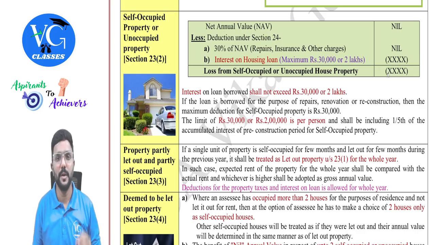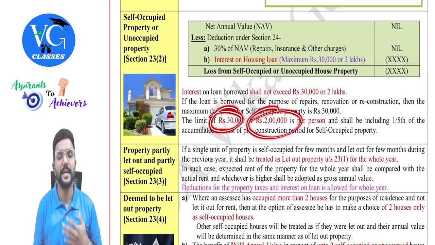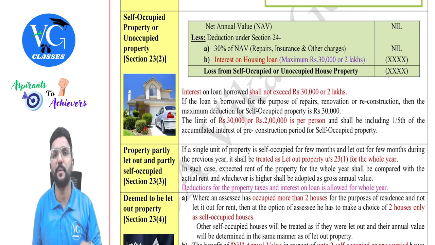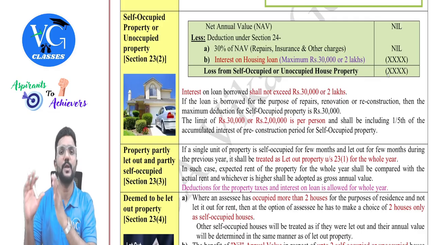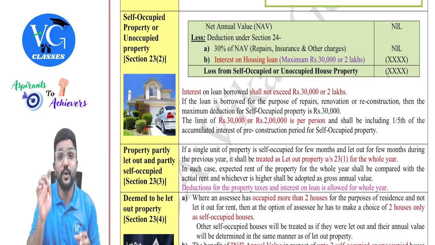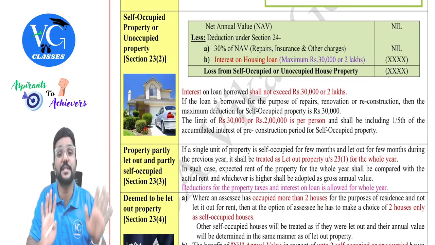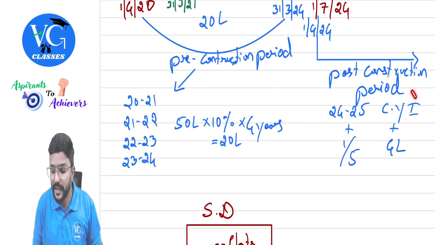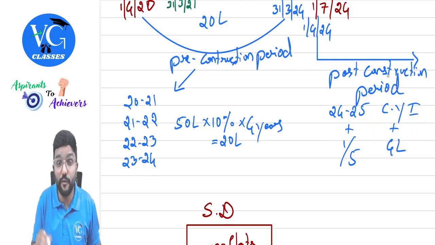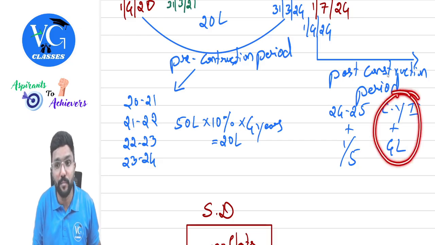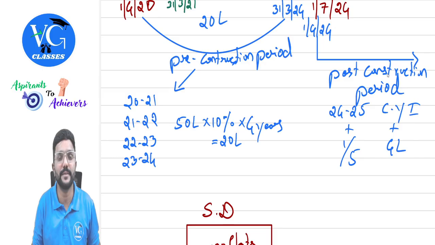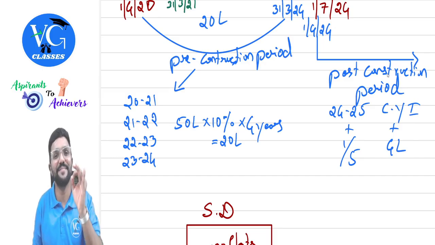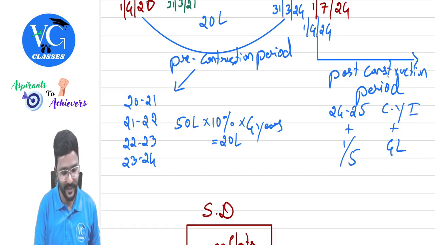And as I already told you, maximum is 30,000 or 2 lakh. If a person has more than one self-occupied property, assume two, both put together he can claim maximum 30,000 or 2 lakh. And that 2 lakh or 30,000 includes pre-construction interest. So for the first 5 years, you can claim current year interest plus 1/5 of pre-construction interest. If it is a self-occupied property, both put together, maximum 2 lakh.